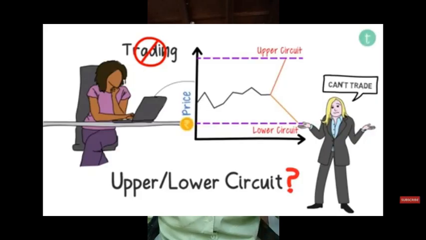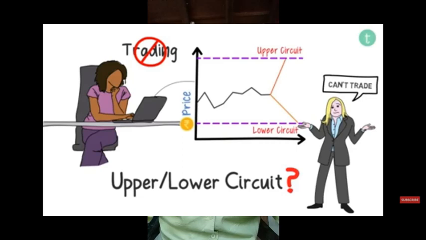When we trade in stocks, if a stock falls down 50% on a particular day, the investment of an individual will become half, and it will drive investors away from the stock market. So what SEBI has done is put a circuit limit on trading, on the buying and selling of stocks. When the stock reaches this circuit limit, the trading stops. Circuit limits are implemented to protect investors from making heavy losses.